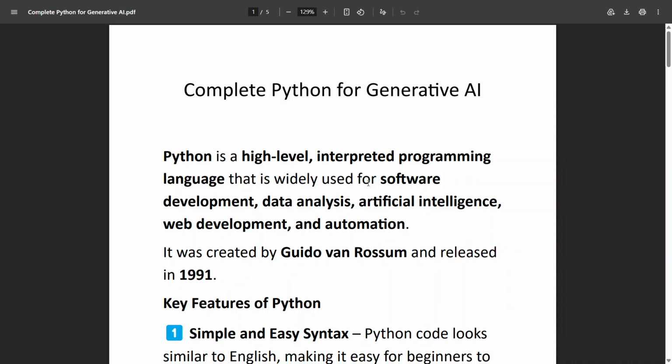Okay, so in this series we will start with the introduction. If you are new to Python also, then this will be fine. Okay, so Python, if I say, is a high level interpreted programming language, basically you can say it.